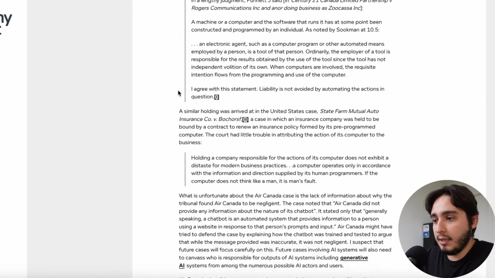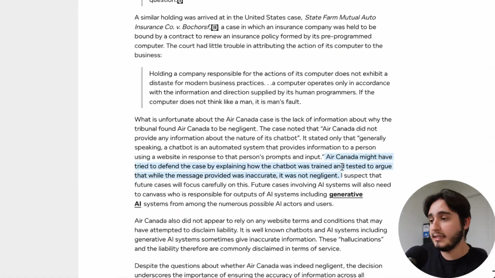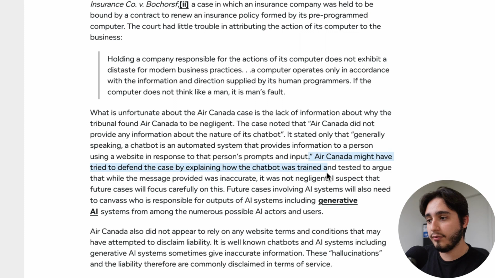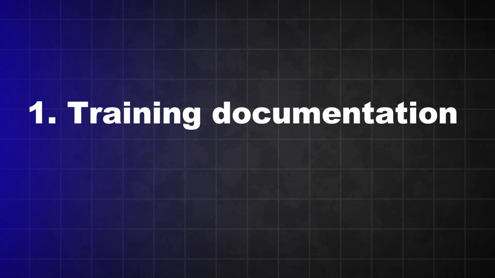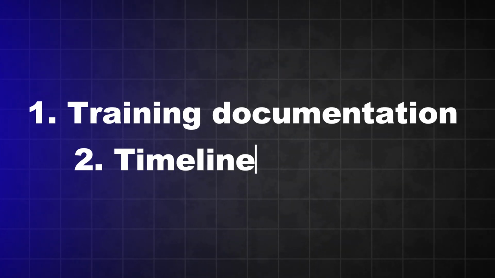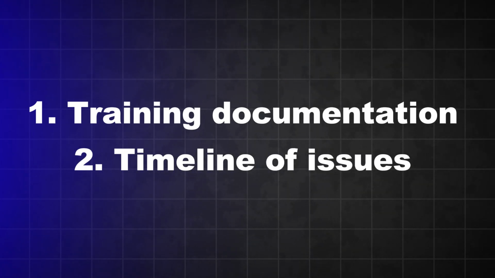Out of the things that he mentions down here, he says that Air Canada might have tried to defend the case by explaining how the chatbot was trained and tested, and argued that while the message provided was inaccurate, it was not negligent. There are two portions over here that I want to touch on. One, the documentation on the accuracy training that you have on your chatbot. And two, the timeline of issues that Air Canada faced. First, let's go over the timeline, right?